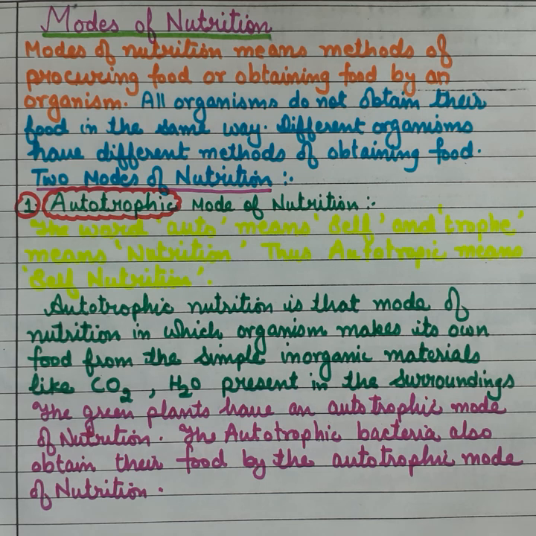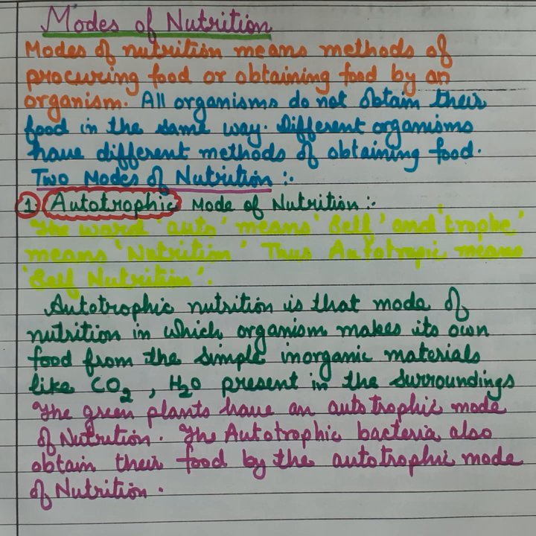Now we are going to discuss the autotrophic mode of nutrition. The word auto means self and troph means nutrition, so autotrophic means self nutrition.